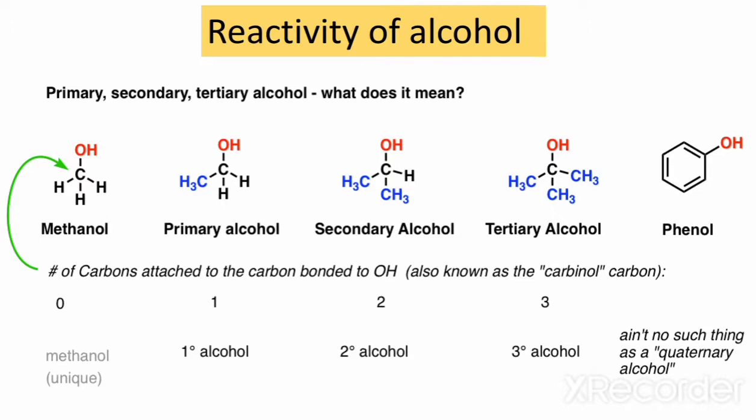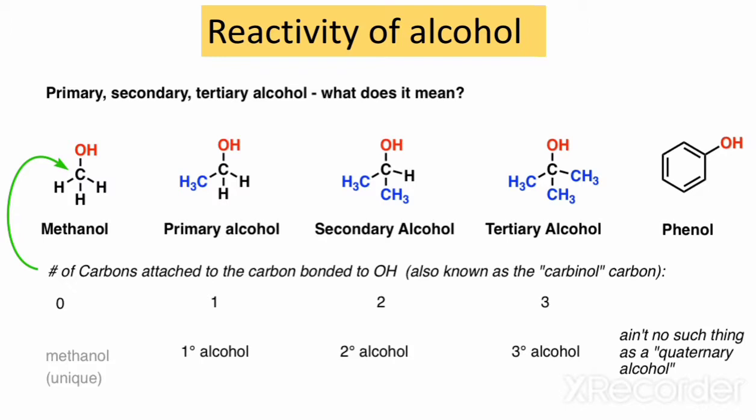So we have a primary alcohol in which the carbon that is directly attached with the hydroxyl group is further attached with an alkyl group from one side, and the other is the secondary alcohol, in which one more alkyl group is added and replaces the hydrogen position, and this is known as a secondary alcohol. And the other is a tertiary alcohol that replaces all its hydrogens with the alkyl group, and this is known as tertiary alcohol.